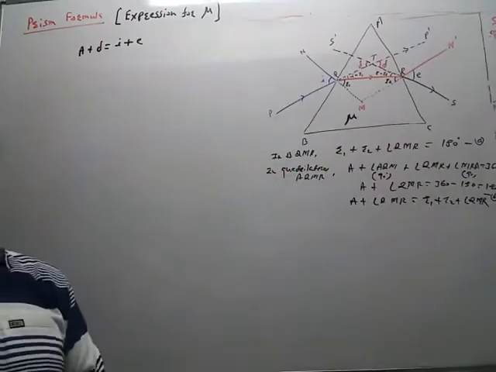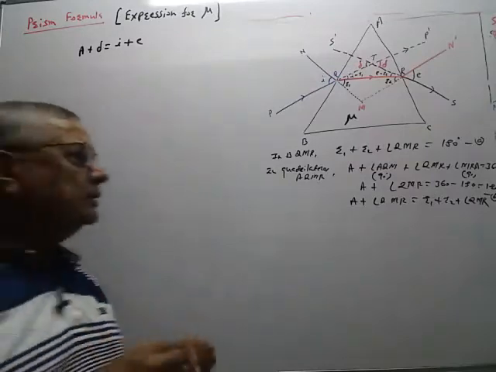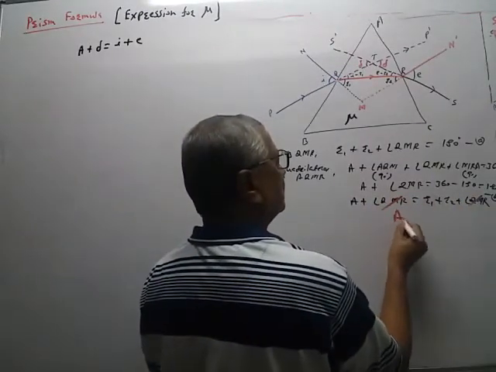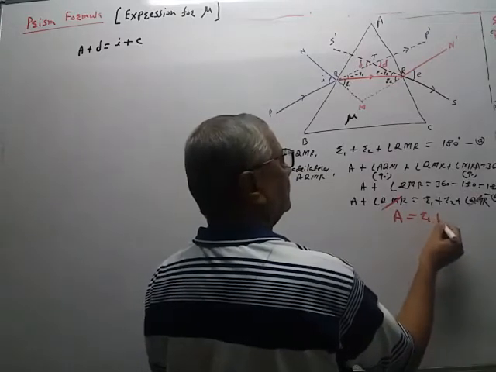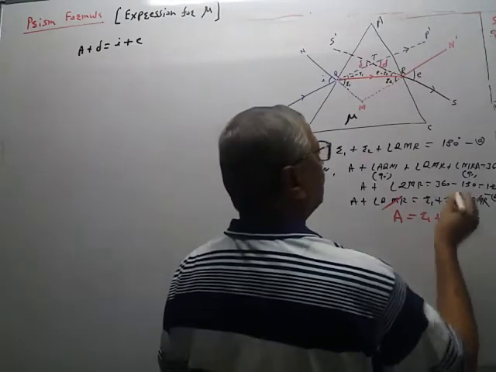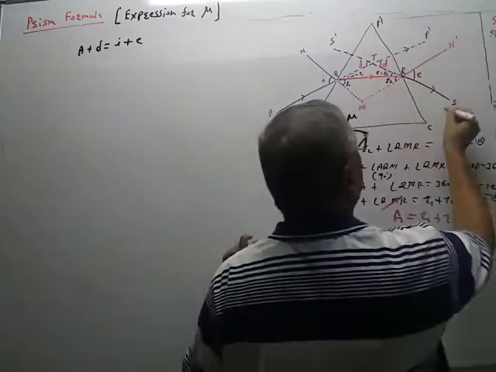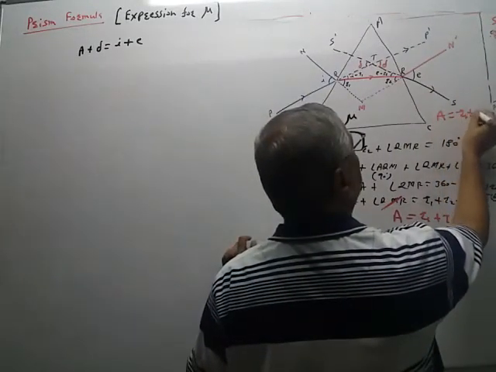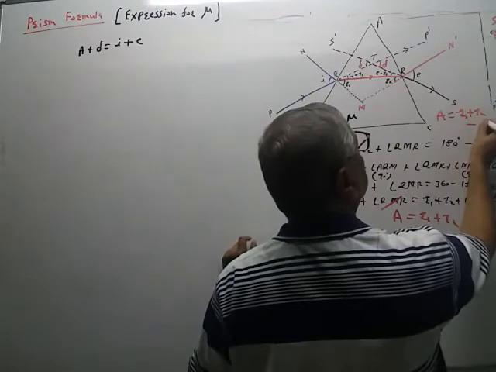So QMR gets cancelled, and therefore we have obtained this equation. A is equal to R1 plus R2. So we will require this equation. So I will note here A is equal to R1 plus R2. So this is equation 1.